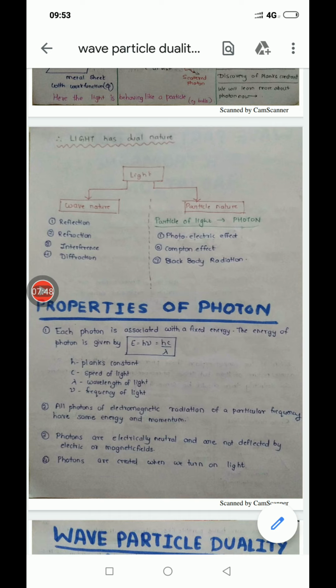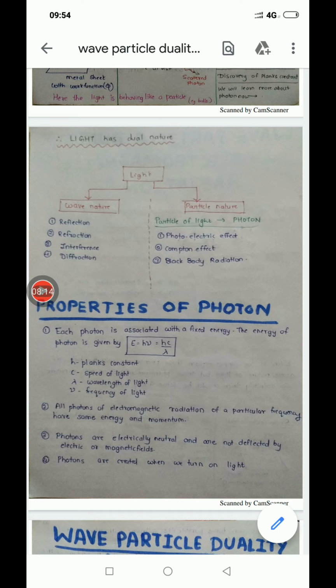Okay, so light has dual nature, wave and particle. Which nature dominates decides which phenomena we are talking about. Wherever the wave nature dominates, we can explain that phenomenon with the help of wave nature. Wherever the particle nature dominates, we can explain that phenomenon with the help of particle nature. So we have to see how the light is behaving.